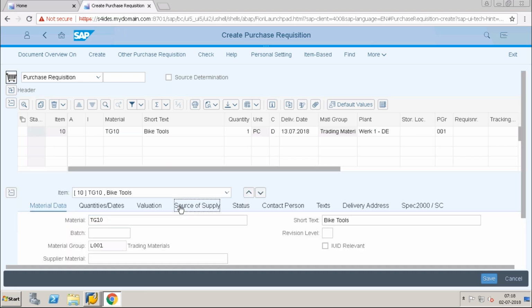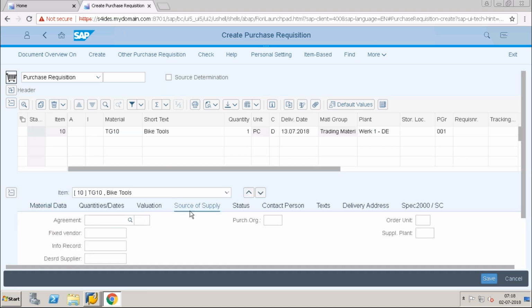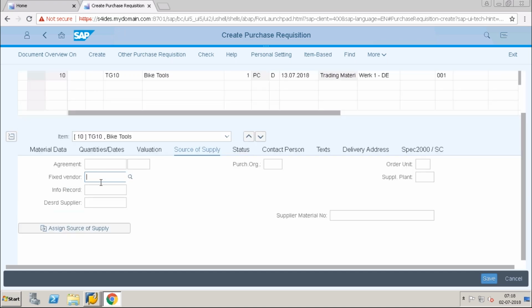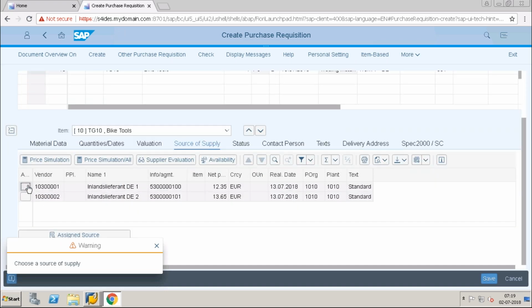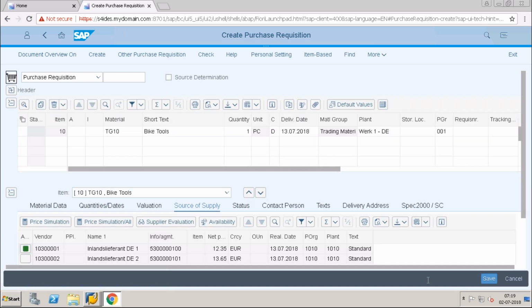Okay, I will go to the source of supply, and I will come out here. If you know the fixed vendor, you can directly assign. If you have an info record or a contract, you can find it, or you can just go to assign source of supply. The system will give you all the source of supplies we have. I will click on this, and I will save it.